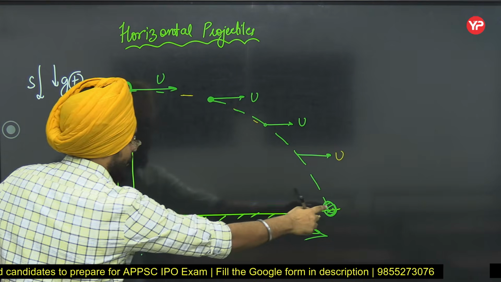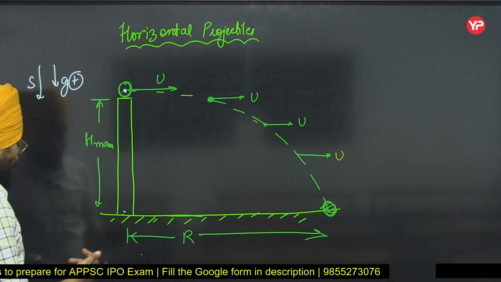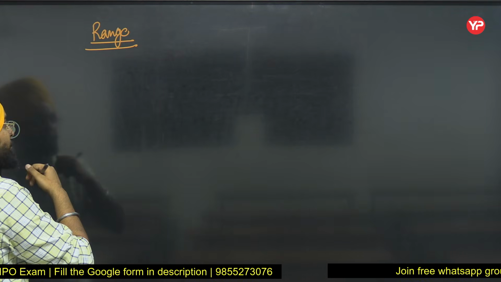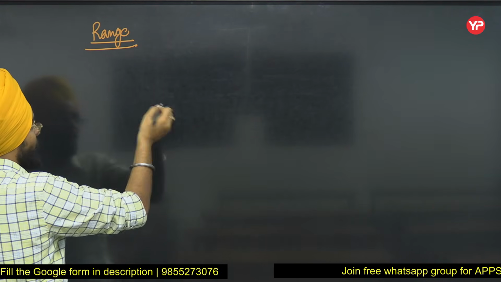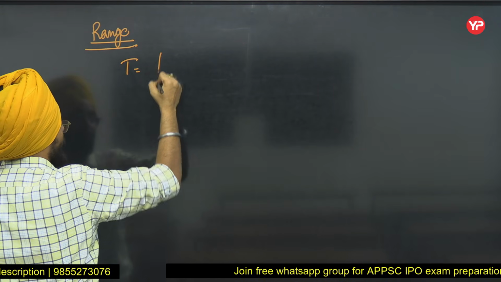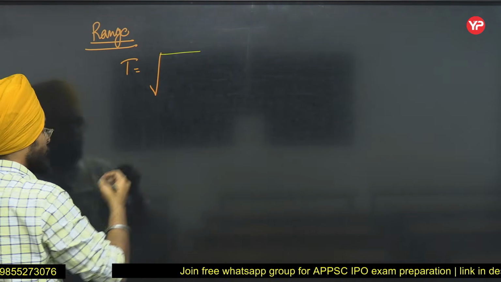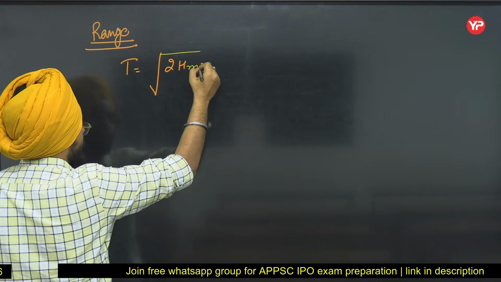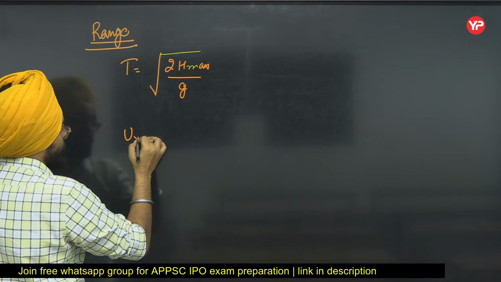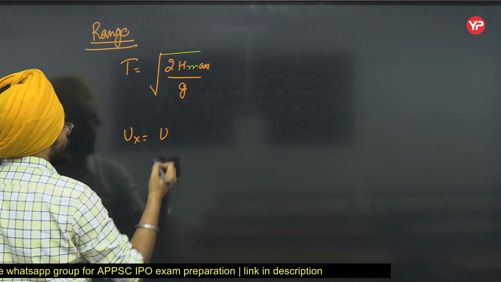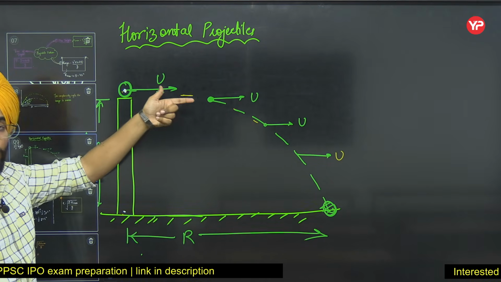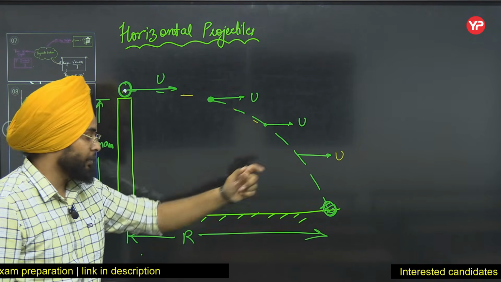Now I know the time of flight is under root of 2 H max by g, and I know the velocity in the x-axis. It is U. This is my horizontal component of velocity, it is U at all these points.